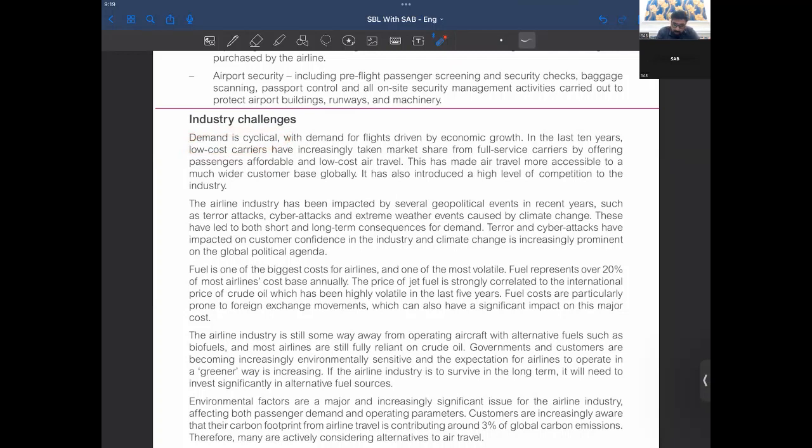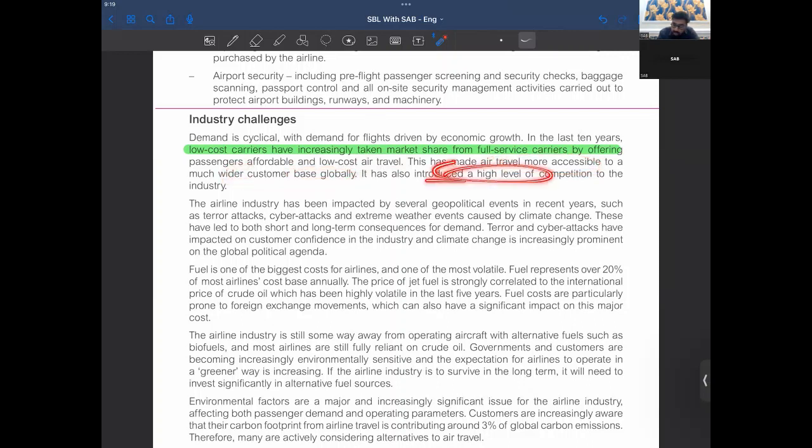It's basically that for flights driven by economic growth, in the last 10 years, low-cost carriers have increasingly taken the market share. You got this? Low-cost carriers have increasingly got the market share due to the inflation, and since they have got the lowest cost airfare, air travel, right? This made air travel more accessible to a much wider customer base globally.